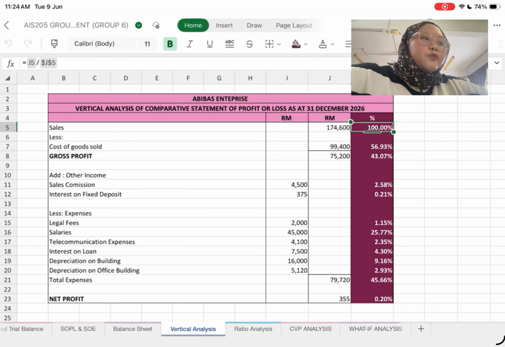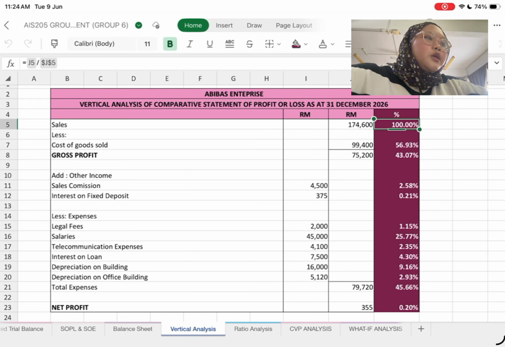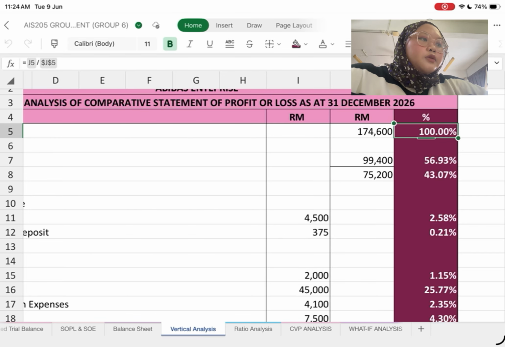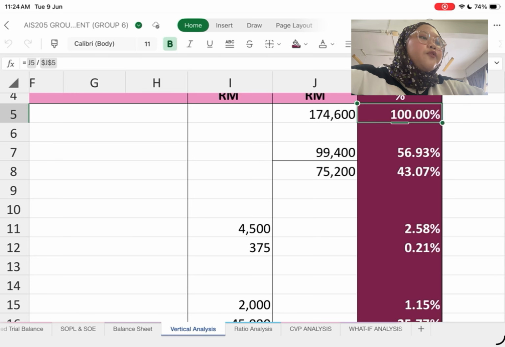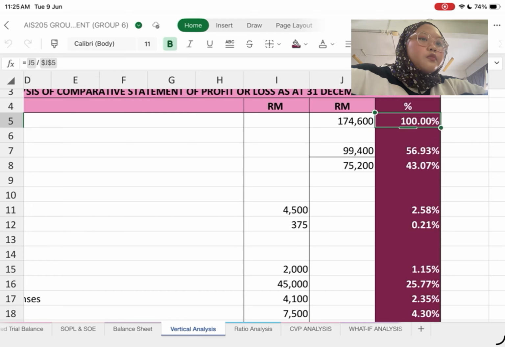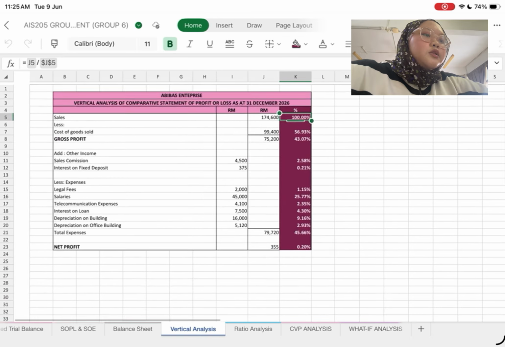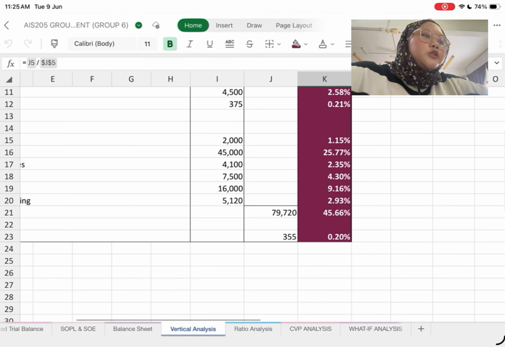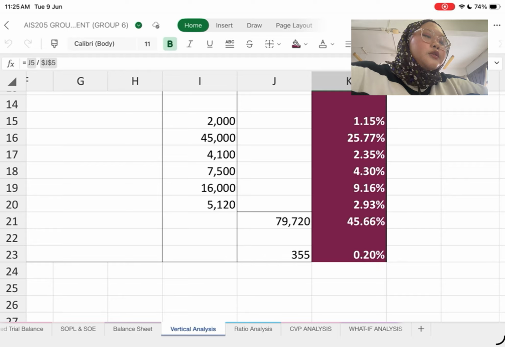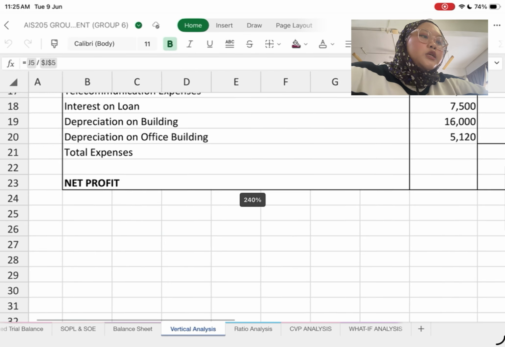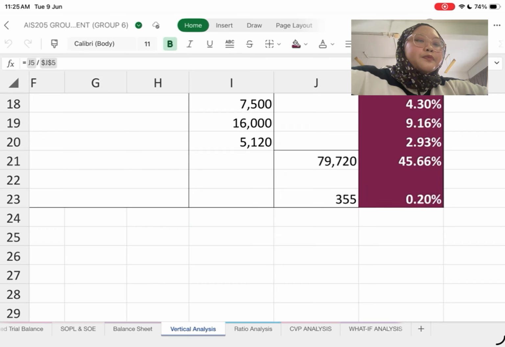So for the gross profit, the answer is 75/100, and for the percentage is 43.107. And for the total expenses is 79,720 ringgit, and for the percentage is 45.66. And lastly, the net profit is 355, and for the percentage is 0.20%. So that's all from me.